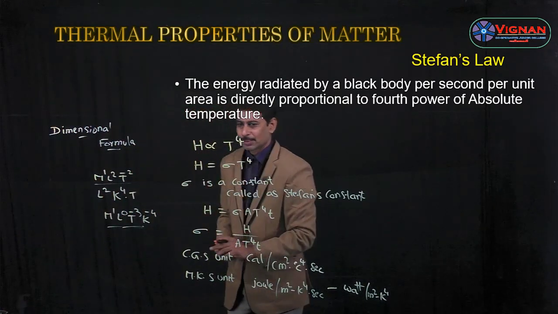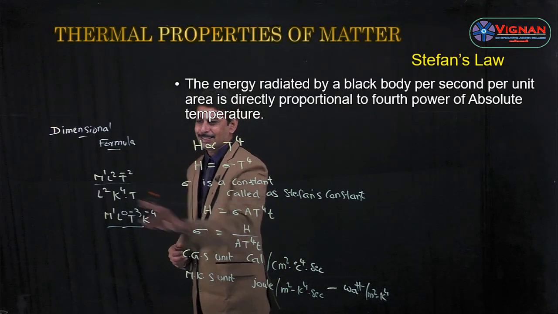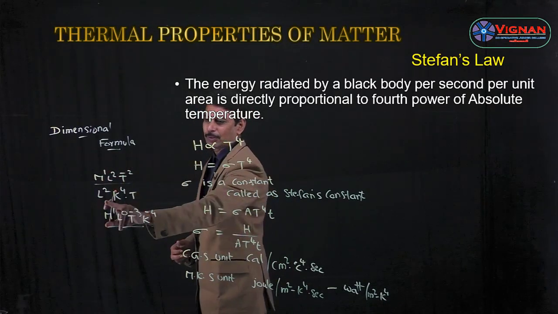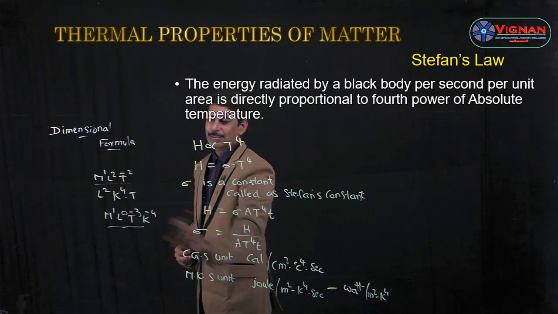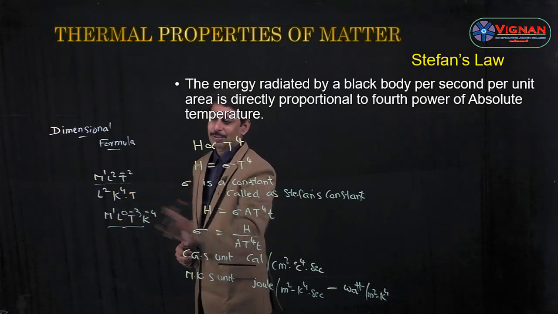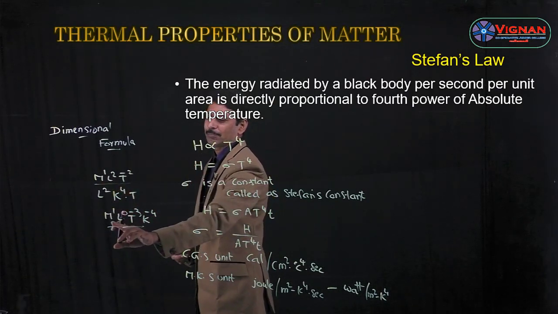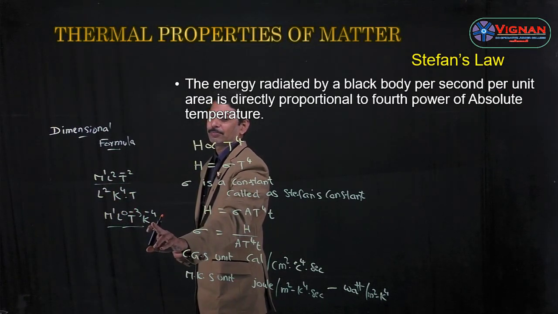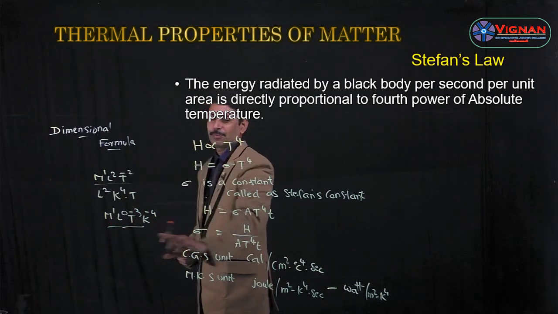So see once again the dimension formula. For heat energy it is M^1 L^2 T^-2, for area it is L^2, for temperature it is K^4, and for time it is T. By simplifying we get M^1 L^0 T^-2 K^-4. This is the dimension formula for Stefan's constant.